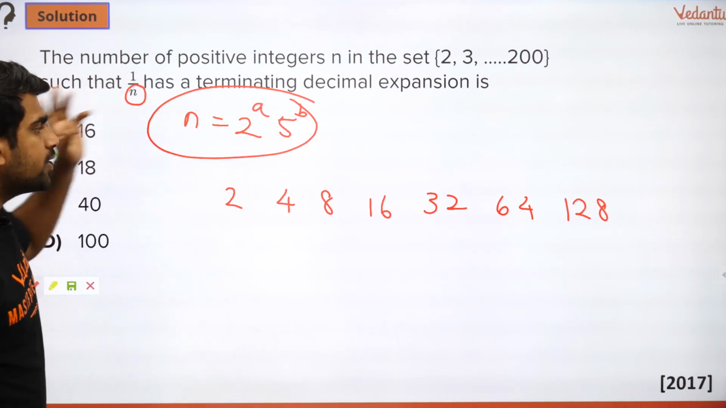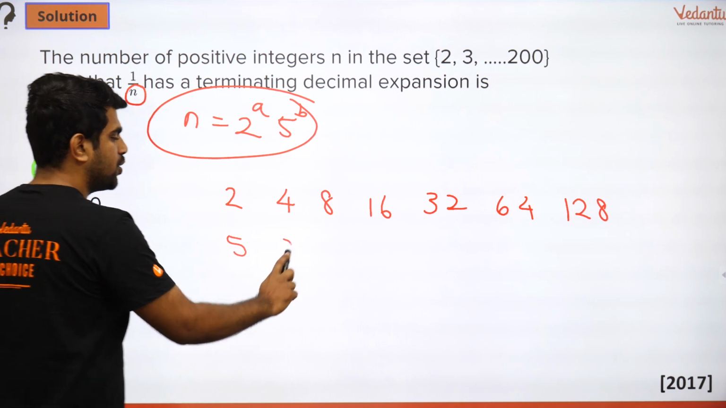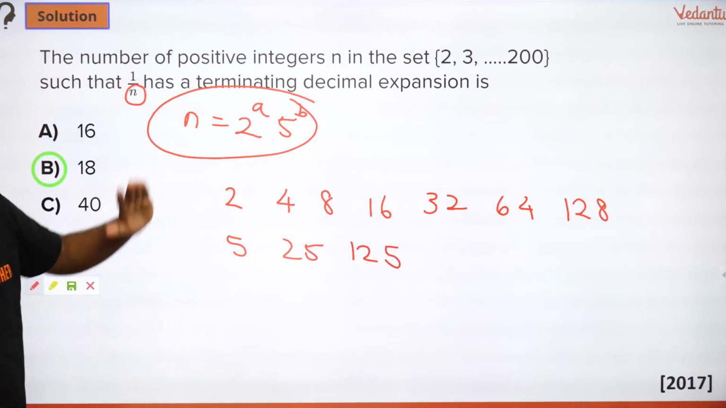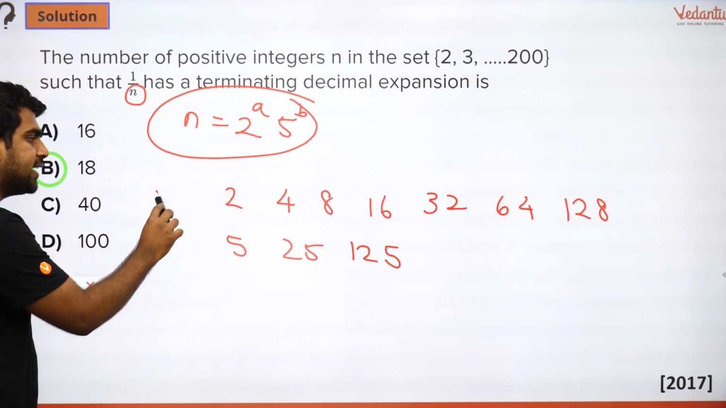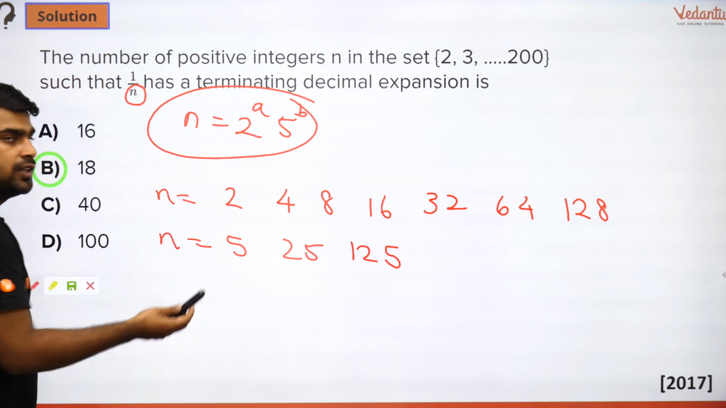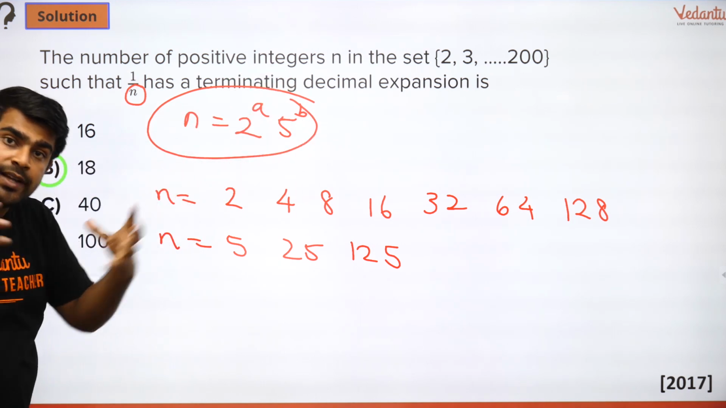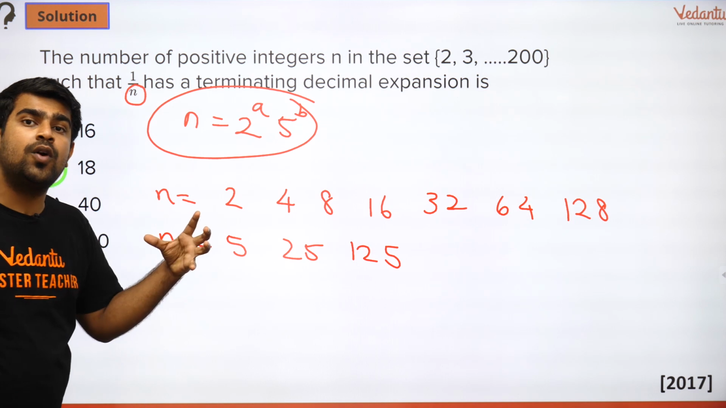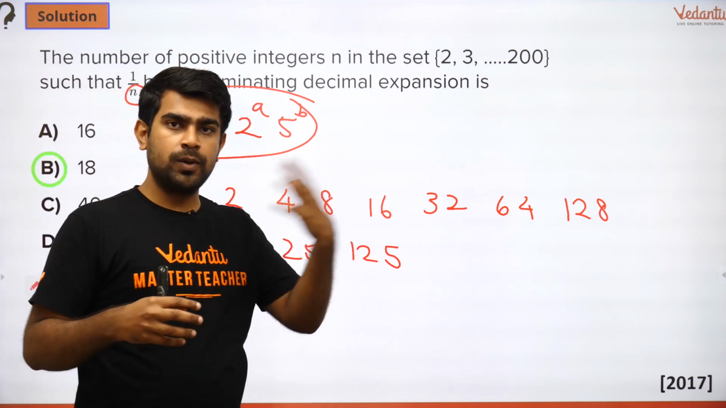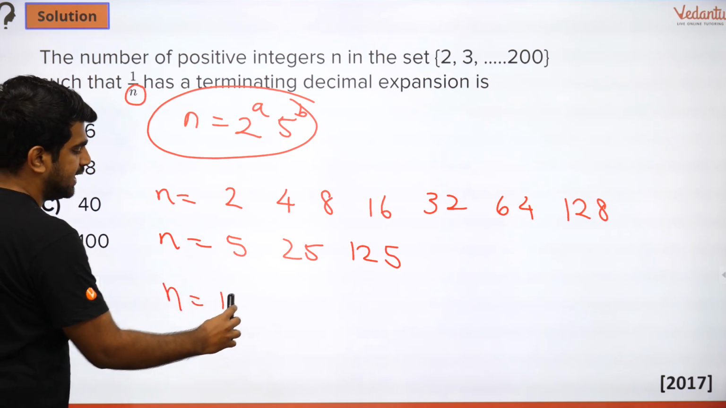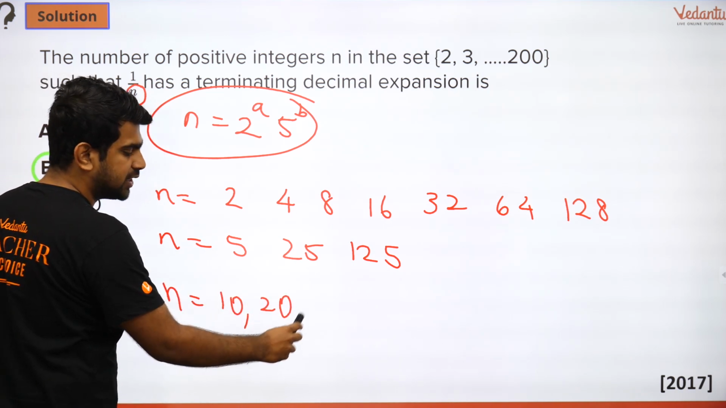Next, what are the powers of 5? You have 5, 25, 125. Is that all? Just powers of 2 and powers of 5? Is that all my n can take? No. Because look at this, it is not 2 powers separately or 5 powers separately. They can come together also. So I will look for products of 2 powers with 5 powers. What are they? They will be 10, 20, will 30 come?